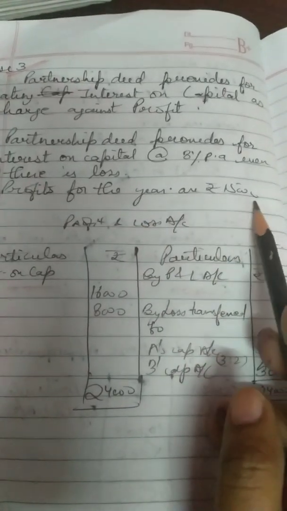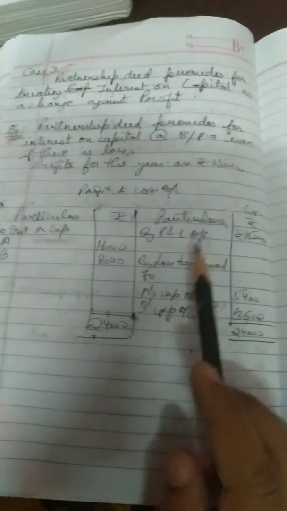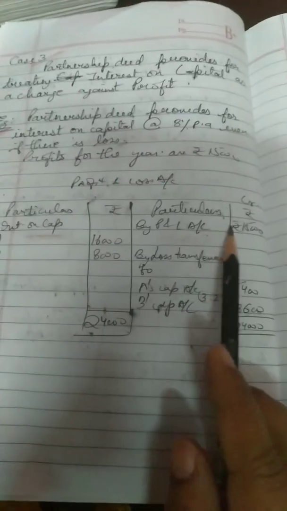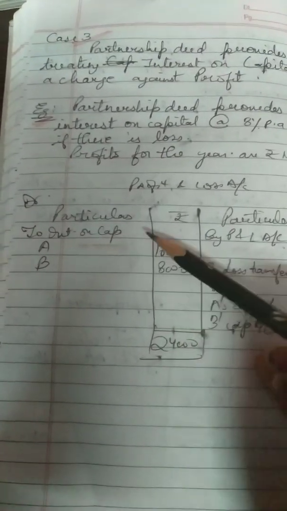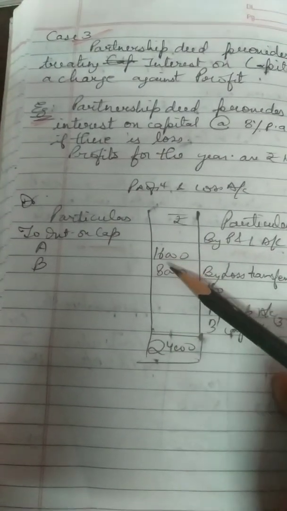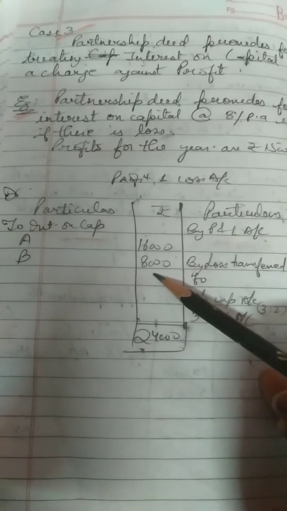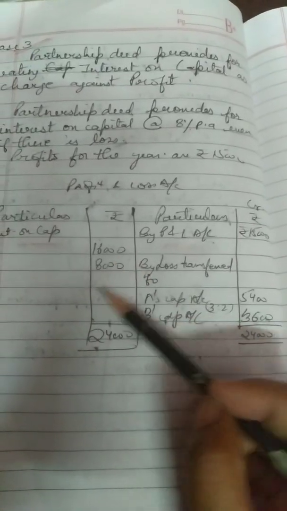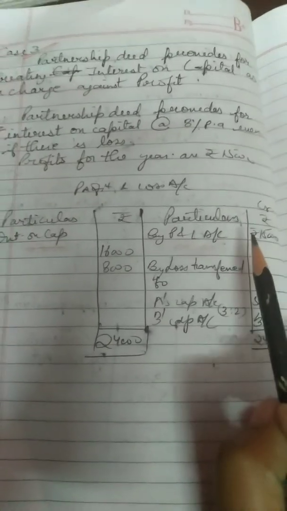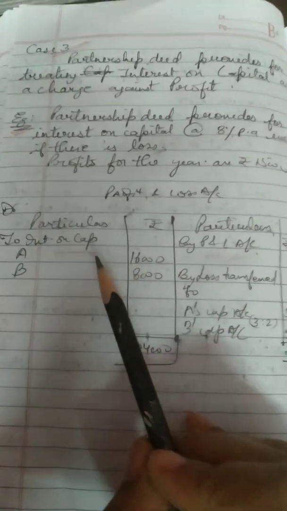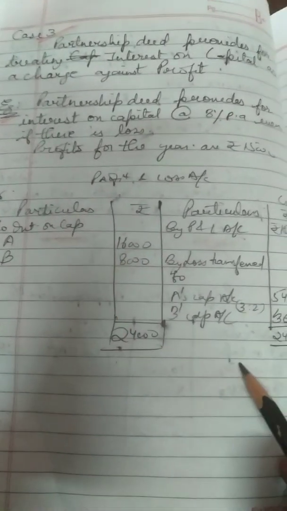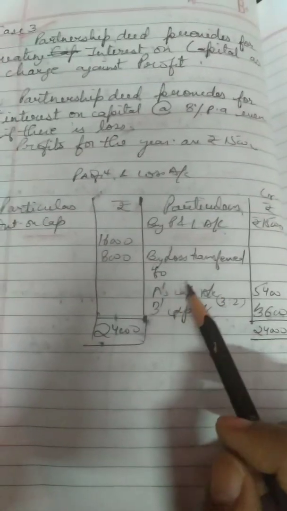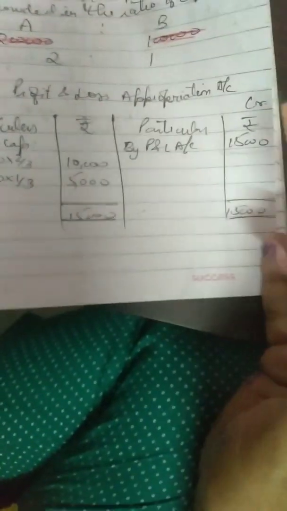Profits for the year, however, are given at rupees 15,000. So here you will write on the credit side, by P&L account rupees 15,000. Okay. Here you will provide whole interest on capital, 16,000 and 8,000. All right. We are giving here more than the available profits. Why? Because we are treating interest on capital as a charge here. That is why you are giving away whole 16,000 and rupees 8,000. And whatever loss you will have, that loss you will transfer to the partners' capital account. This is the main difference between this question and that question.